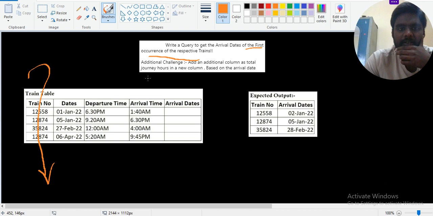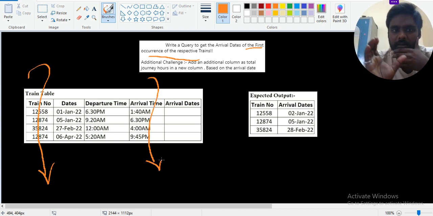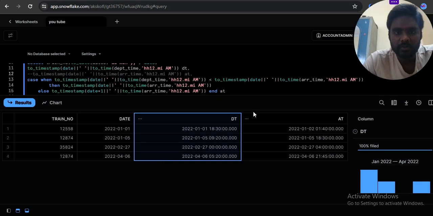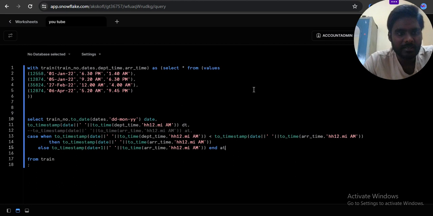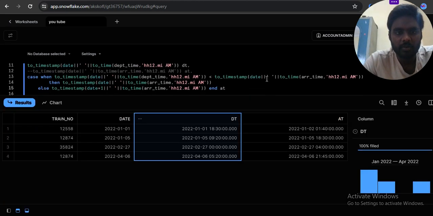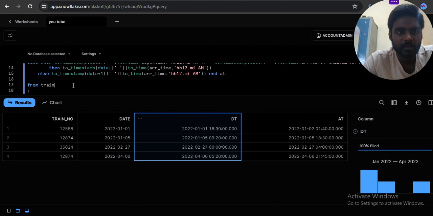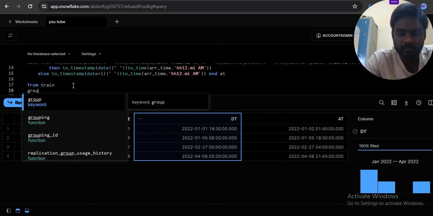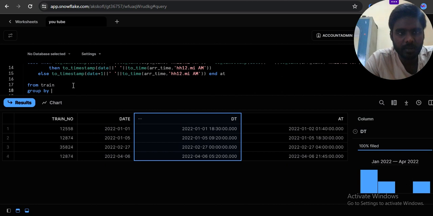So arrival time, minimum of arrival time of the train, right? So you can consider here. So now what I am doing, group by one.